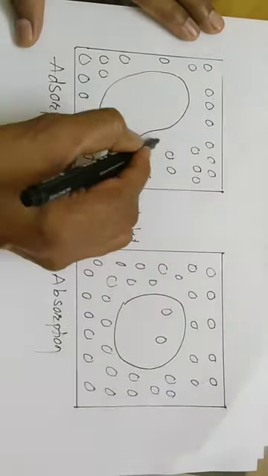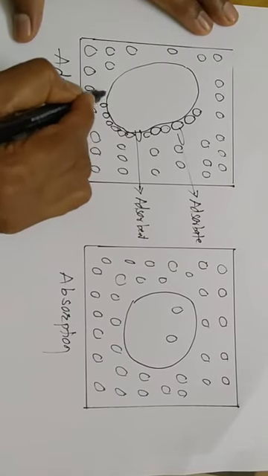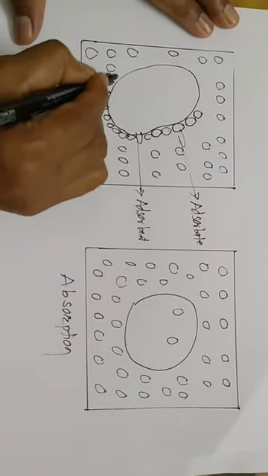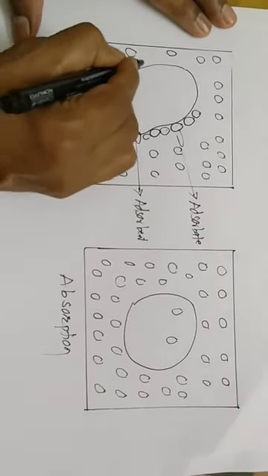On this surface, the substance gets adsorbed. This is called the adsorbate. The adsorption takes place at the surface. And suppose this is the coloring matter or coloring solution.